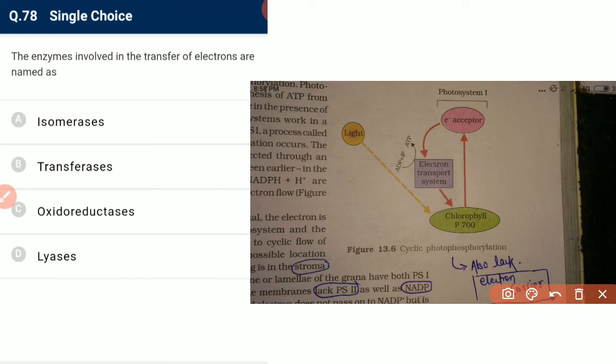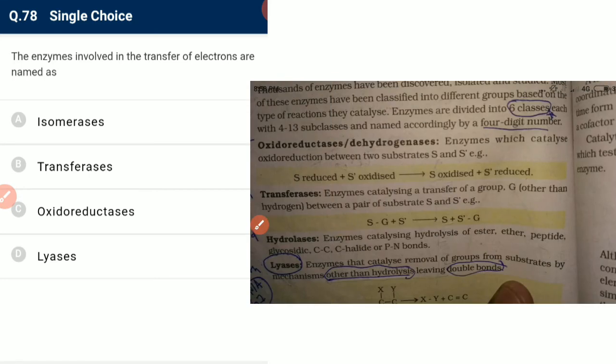The enzymes involved in transfer of electrons are named oxidoreductase or dehydrogenase. They transfer oxygen, hydrogen and electrons.